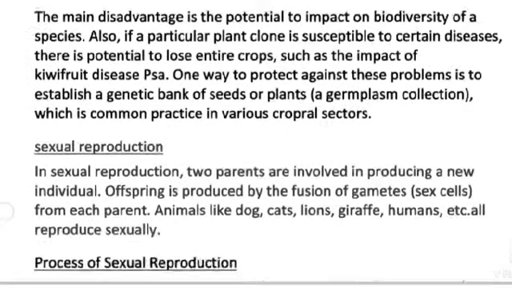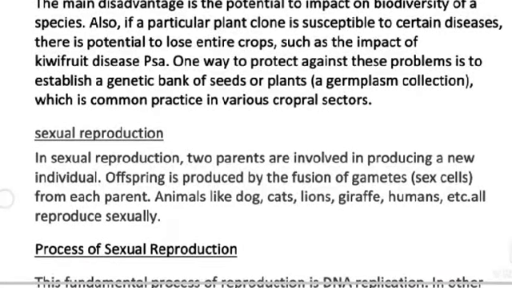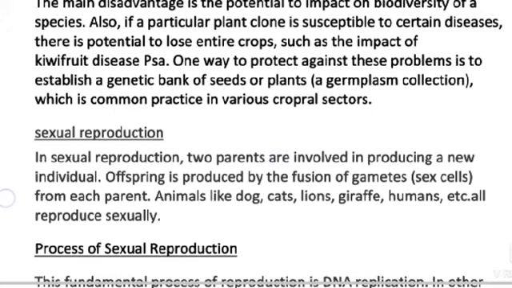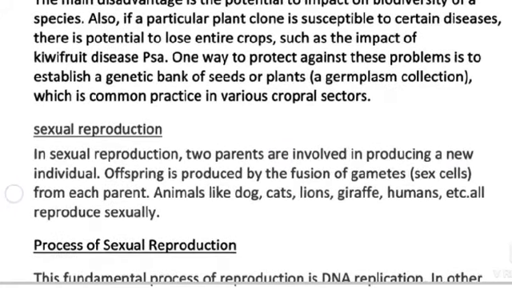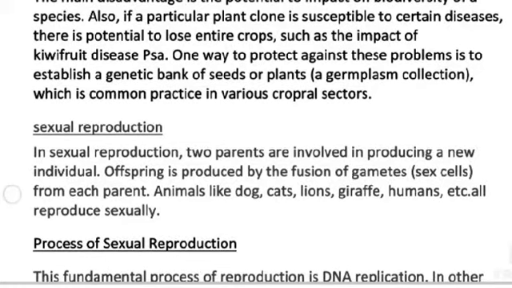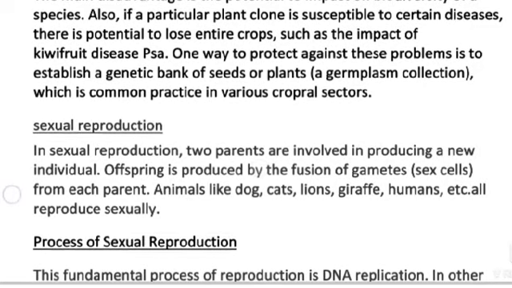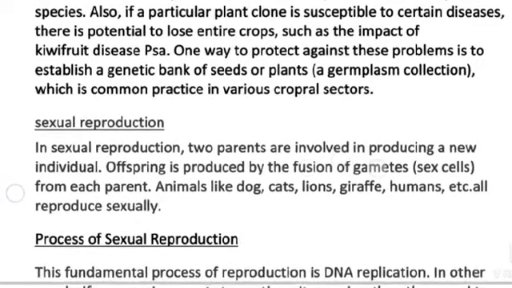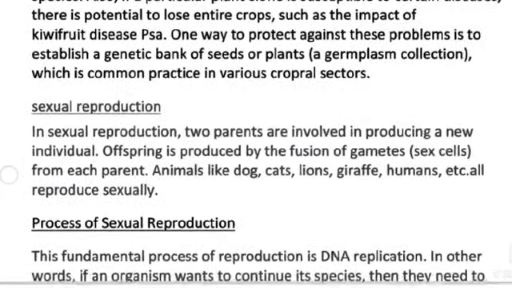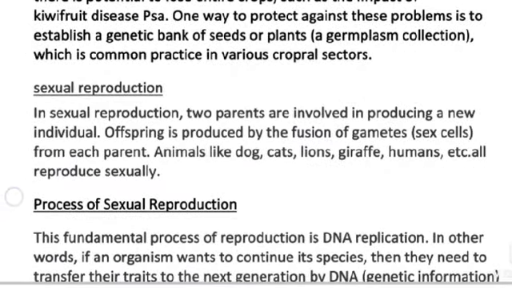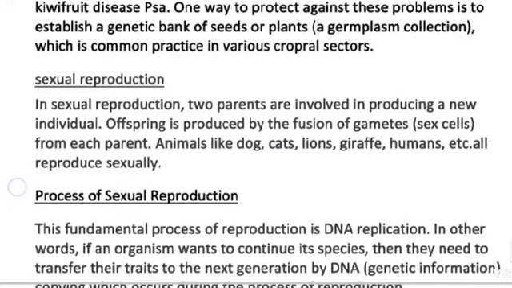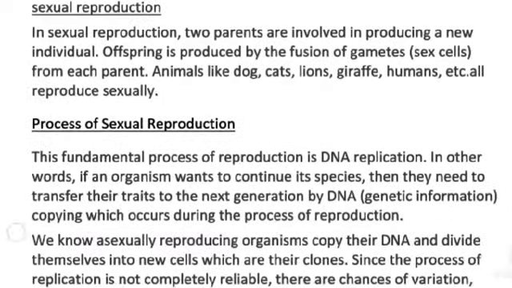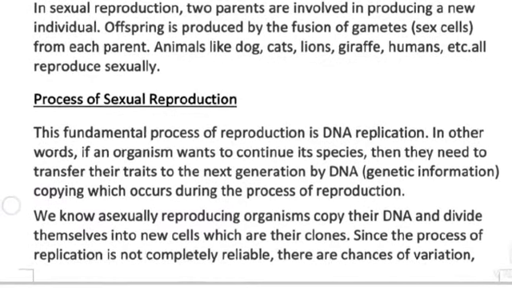Sexual reproduction. In sexual reproduction, two parents are involved in producing a new individual. Offspring is produced by the fusion of gametes from each parent. Animals like dog, cat, lion, giraffe, human, etc. all reproduce sexually. Process of sexual reproduction.